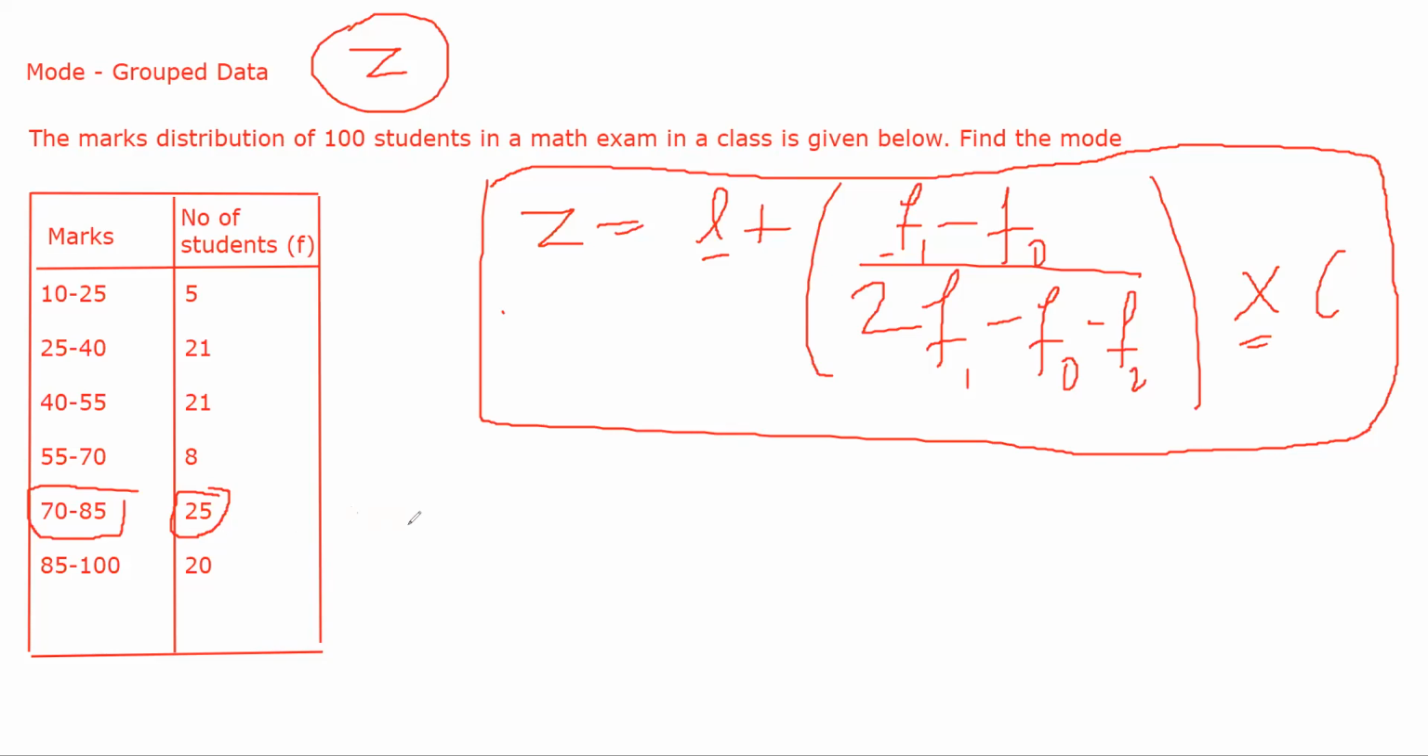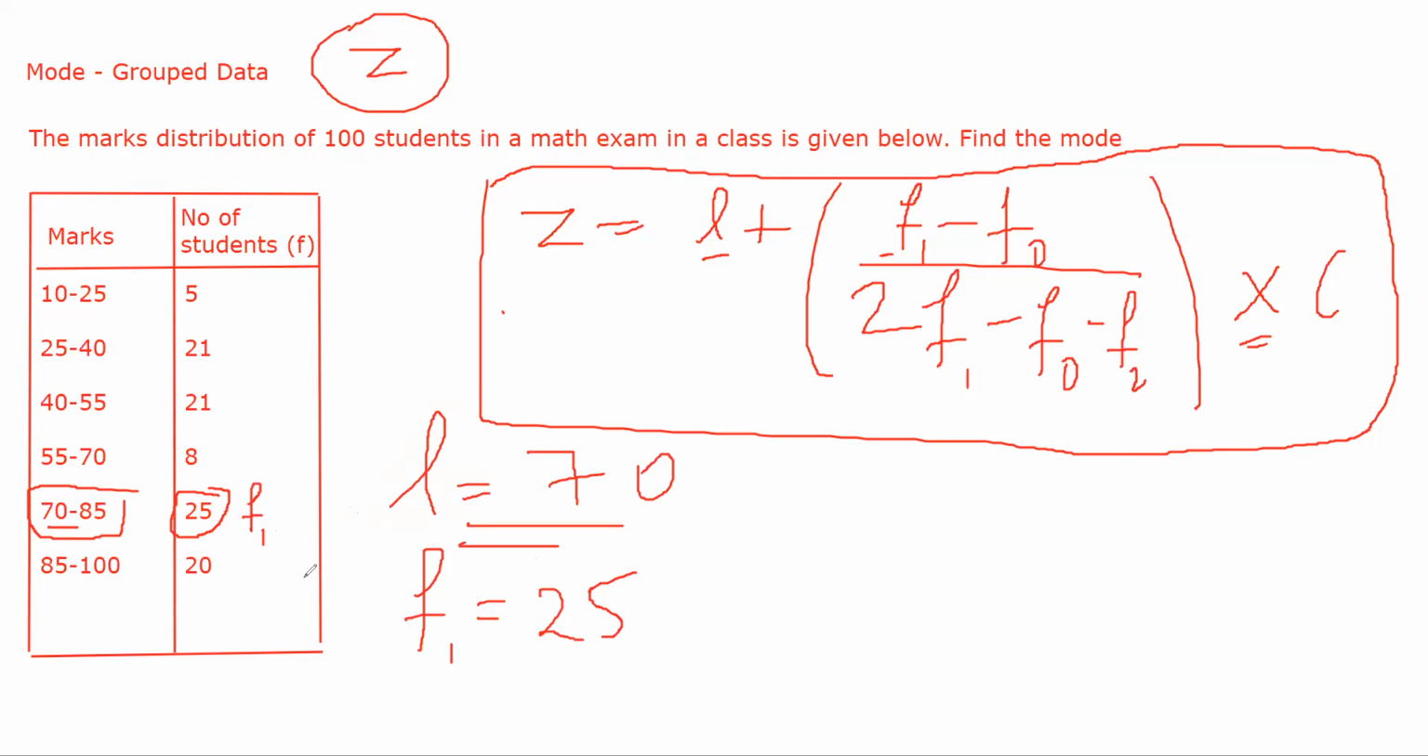This will also infer another thing: the lower limit of the modal class is 70. So from here you came to know. And F1 is equal to 25. So next to it you write F1. Okay, F0 will be the preceding frequency. This is F0 and this is F2.